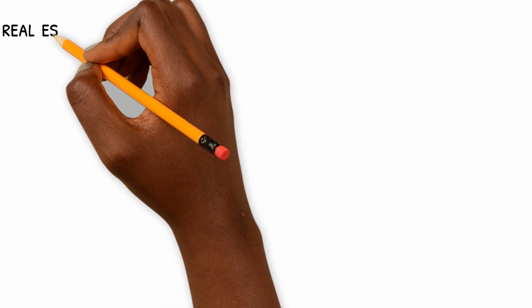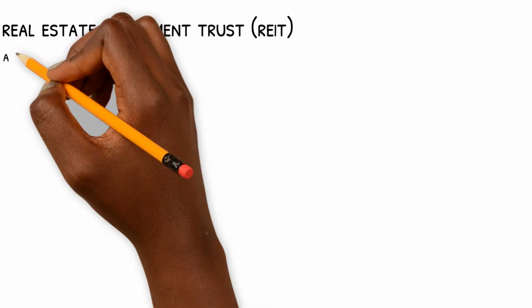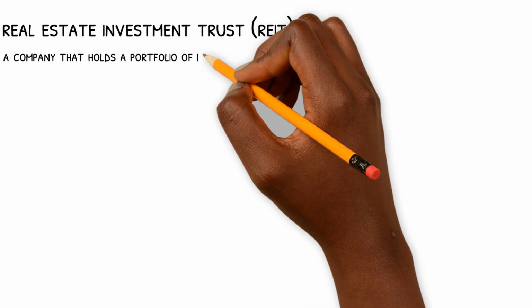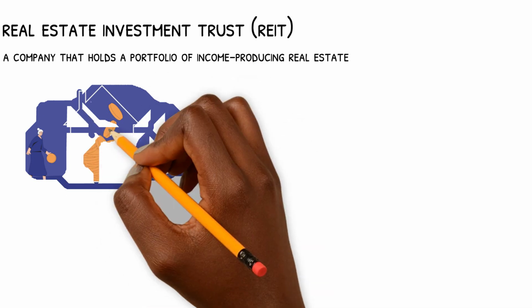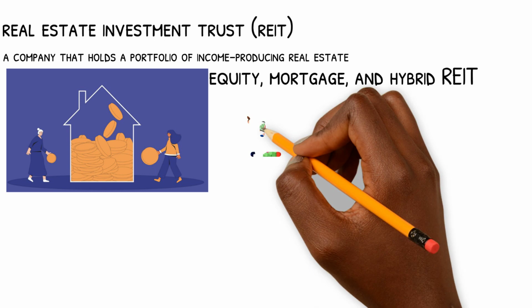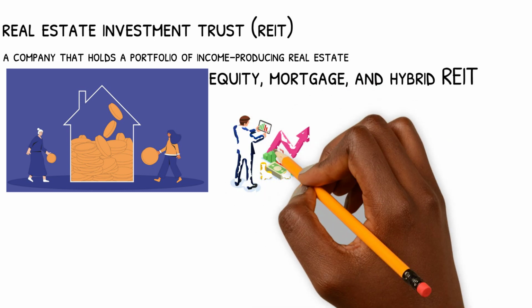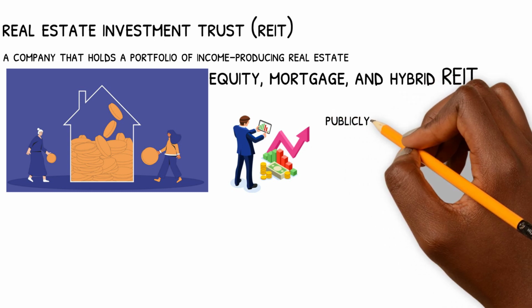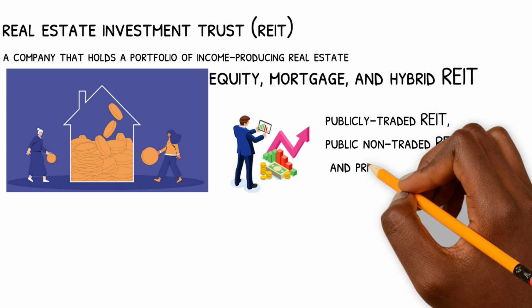Investing in real estate indirectly is done through a real estate investment trust, a company that holds a portfolio of income-producing real estate. There are several types of REIT, including equity, mortgage, and hybrid REIT, and they are classified based on how their shares are bought and sold, such as publicly traded REIT, public non-traded REIT, and private REIT.